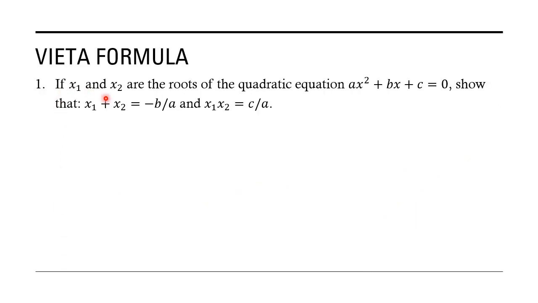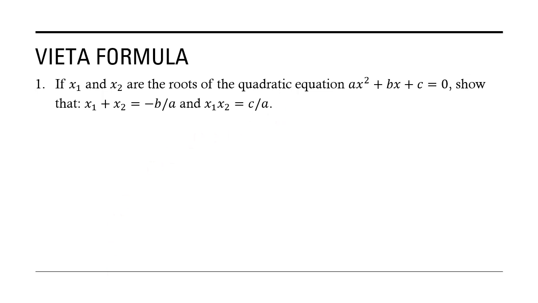If x1 and x2 are the roots of the quadratic function ax squared plus bx plus c equals 0, so that x1 plus x2 is minus b over a, and x1 times x2 is c over a. Okay.